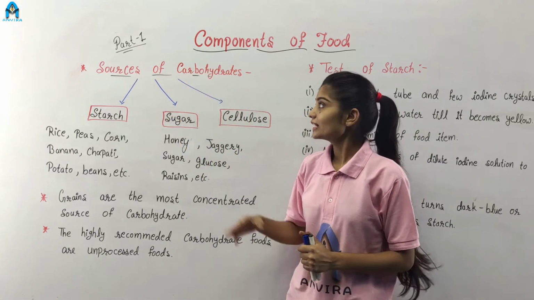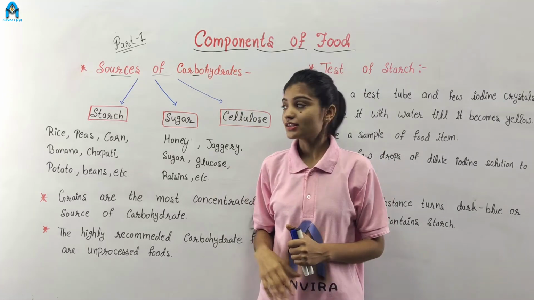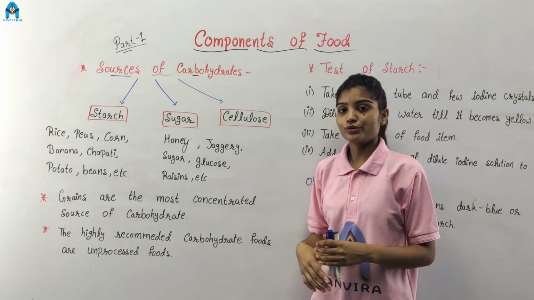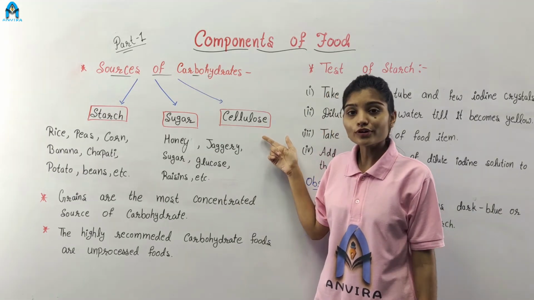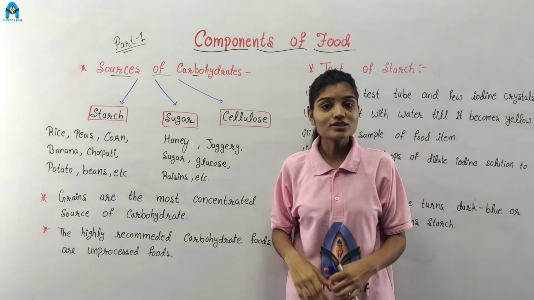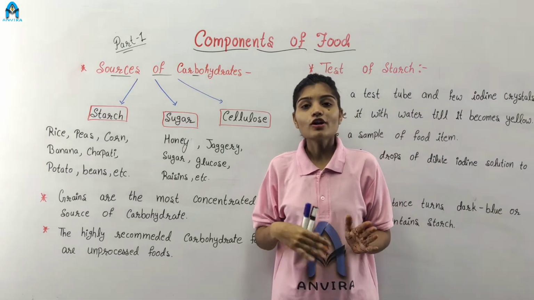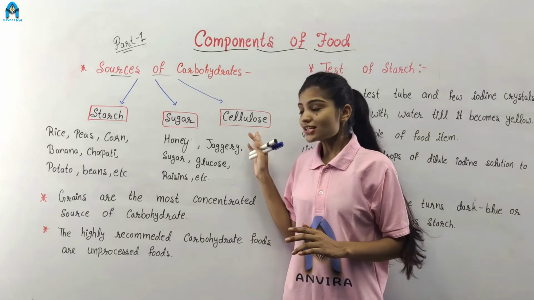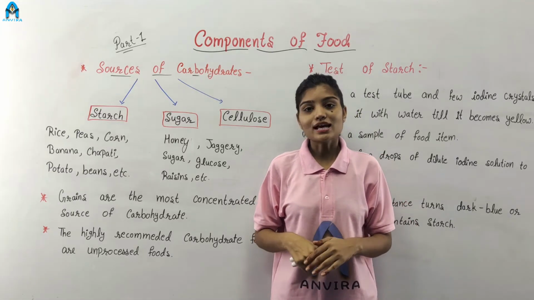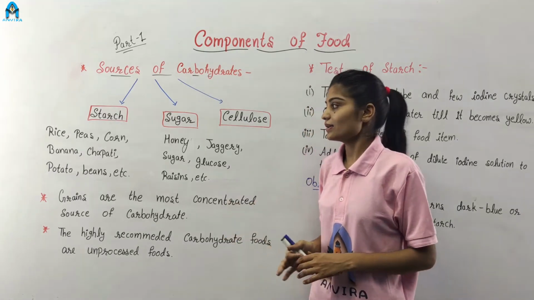As we know, carbohydrate is present in the form of starch and sugar in our food. There is one more form of carbohydrate which is cellulose, and cellulose is present in the cell wall of plants. This cellulose is not digested by human beings, but it is digested by grass eating animals.